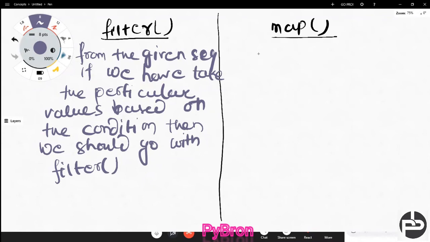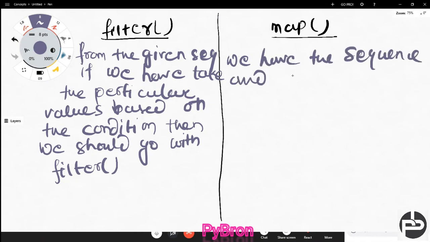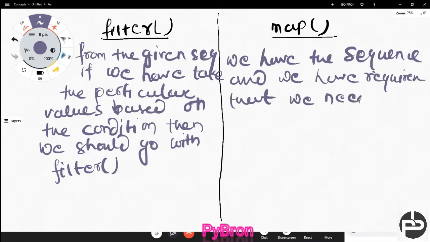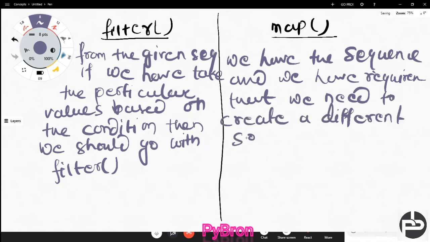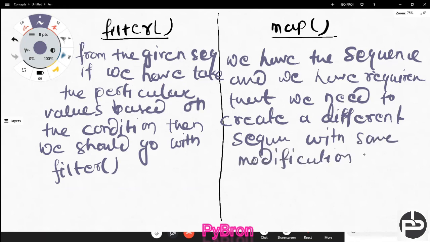What is the map function then? From the given sequence, suppose we have a requirement that we need to create a different sequence with some modification, then go with map.